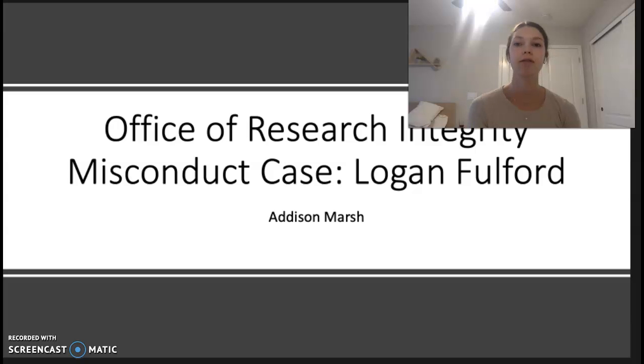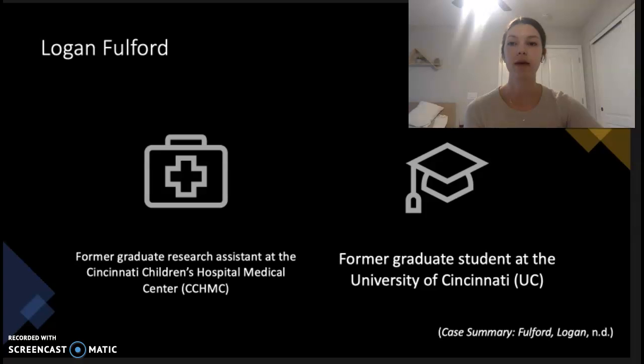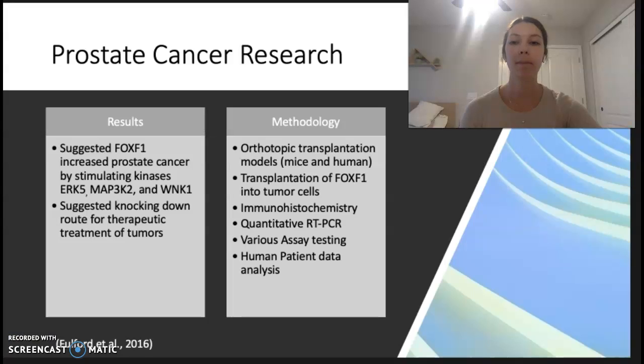This is the Office of Research Integrity misconduct case about Logan Fulford. He was a former graduate research assistant at Cincinnati Children's Hospital Medical Center, as well as a former graduate student at the University of Cincinnati.